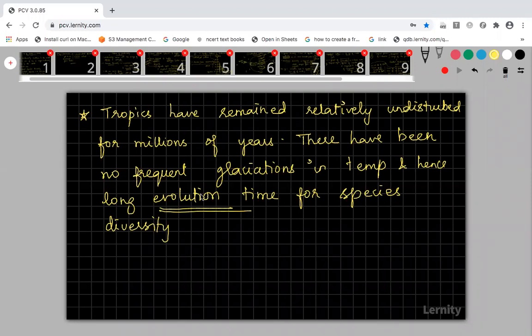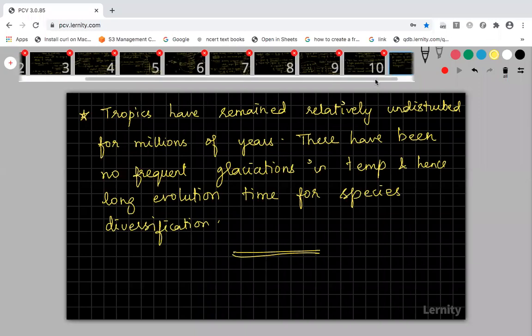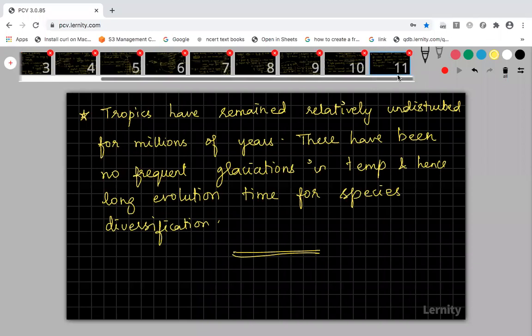Once the evolution is taking place slow and steady, the species can sustain or resist the particular environmental condition, so that the species diversity will also be higher. So these are the three important reasons why the species diversity is always greater in tropical region when compared to temperate and polar region.